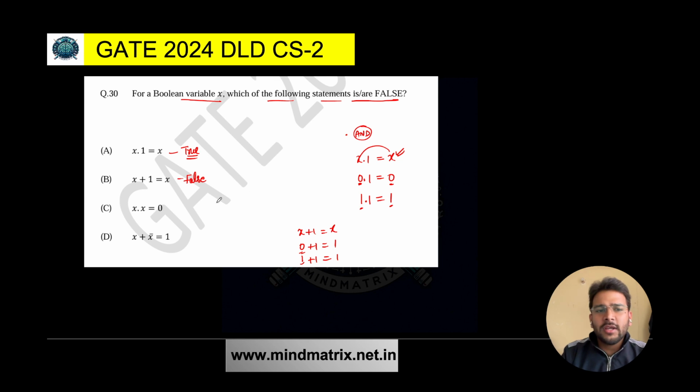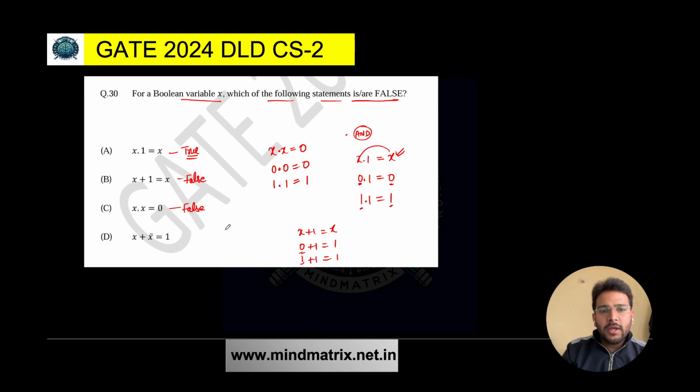These are very basic things, but still I'm giving you the explanation so that if you have any misconception, it should get clear. x AND x is equal to 0. Is it true or false? If I'm taking the value of x as 0, 0 AND 0, definitely it will give me 0. But if I'm taking the value of x as 1, 1 AND 1, will it give me 0? No, it will give me 1. That means this is incorrect. This is false.